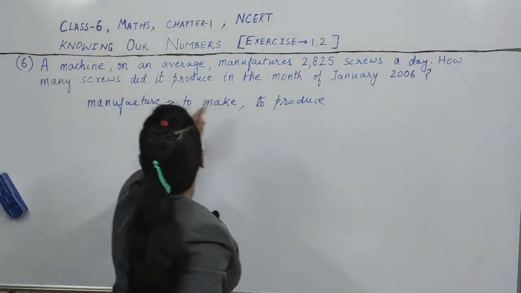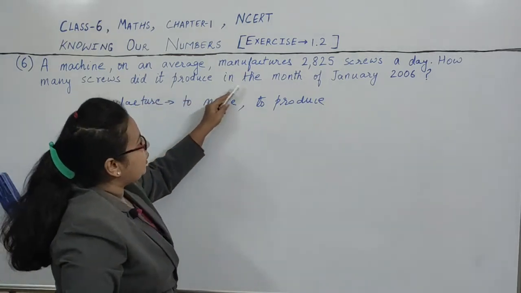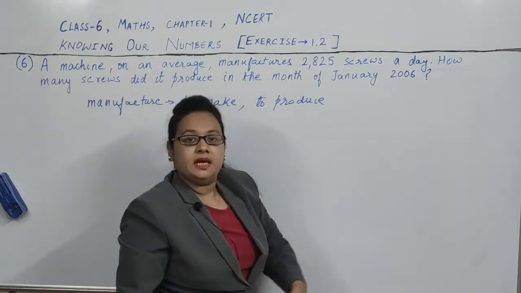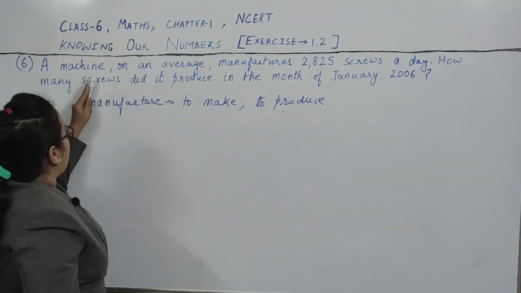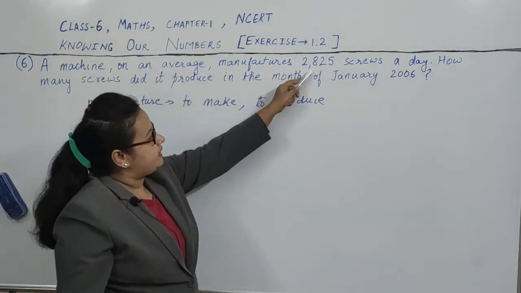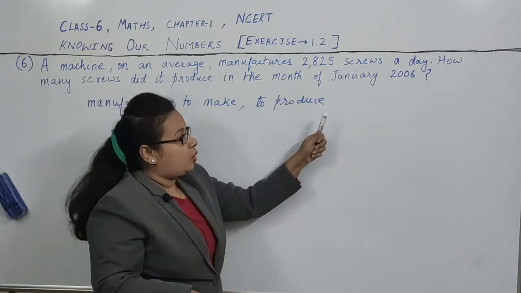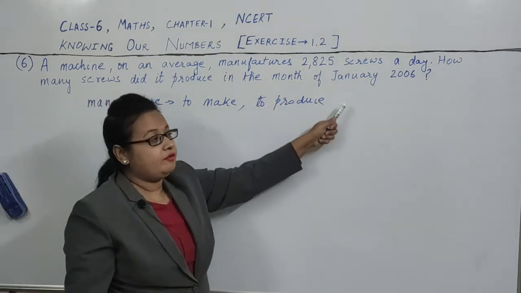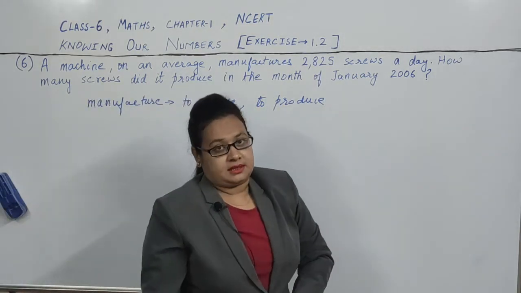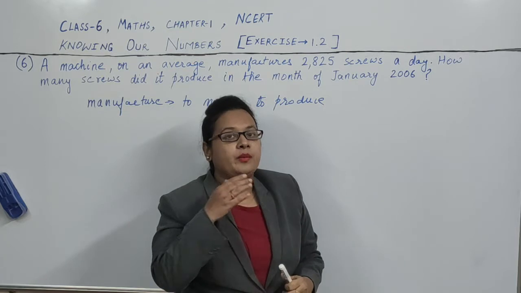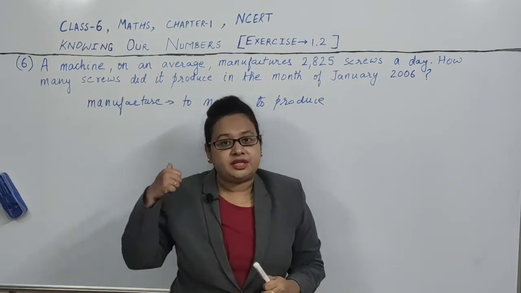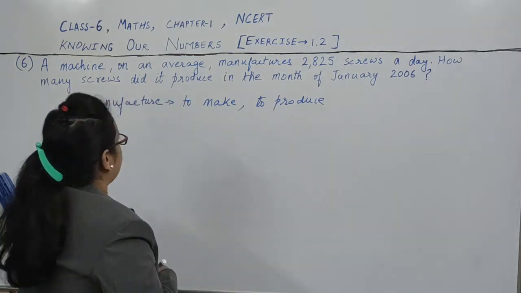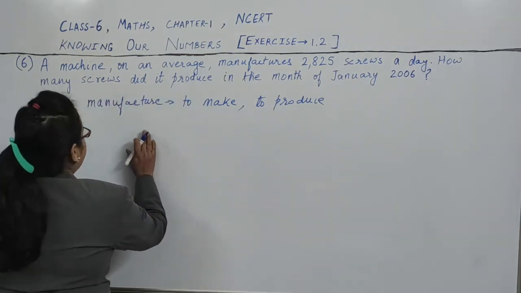Okay, how many screws did it produce in the month of January 2006? So the machine manufactures these many screws in one day. The question is, how many screws did it produce in the month of January 2006? In the whole month, how many screws will the machine produce? This is the question. So let us understand one thing.